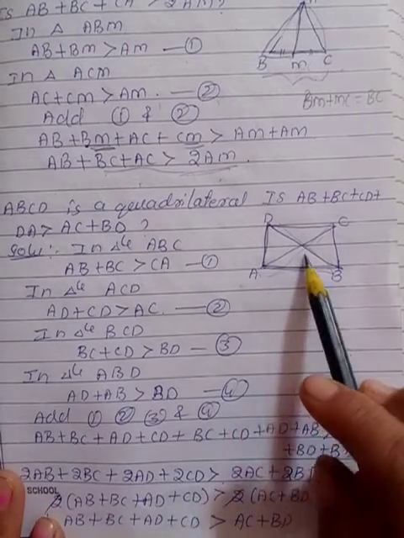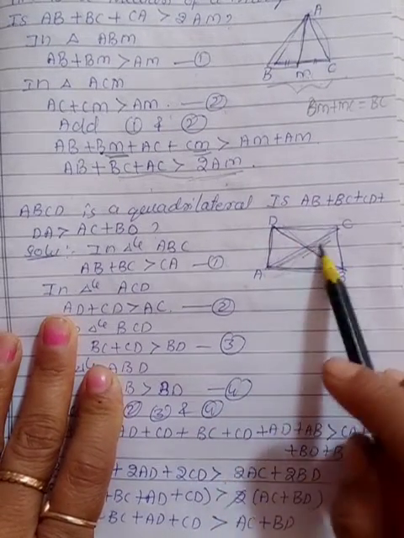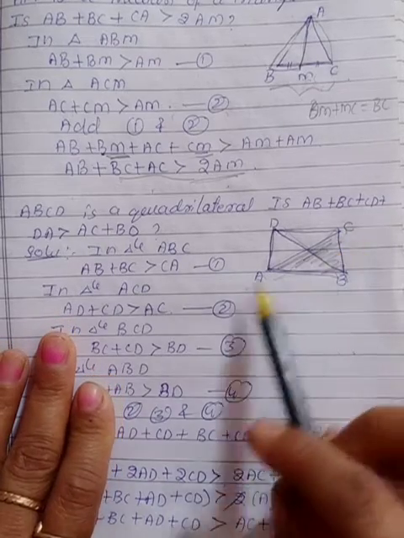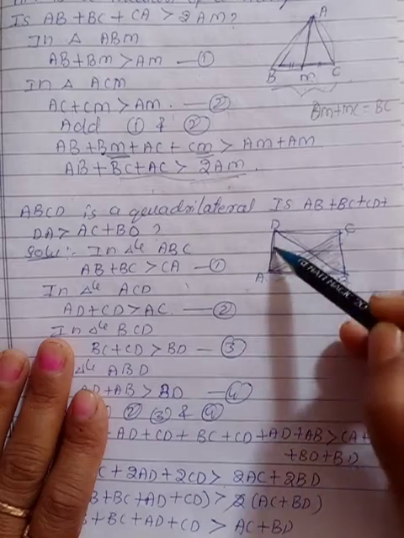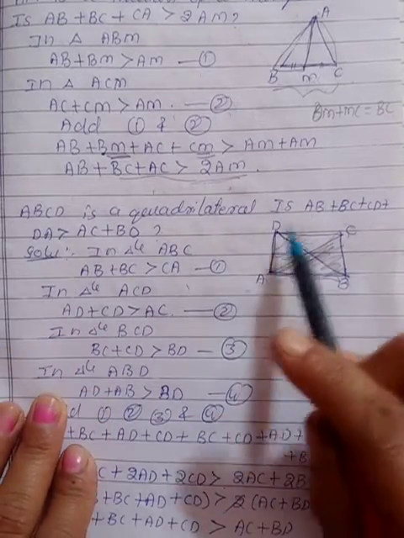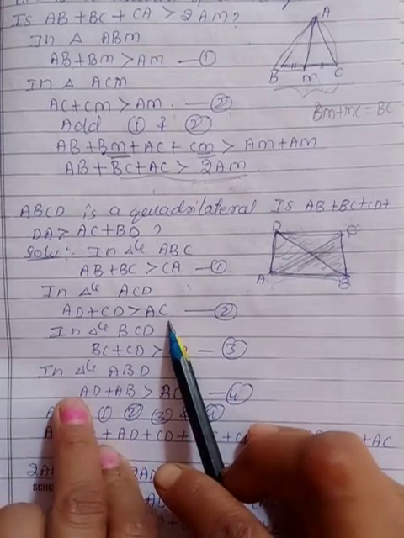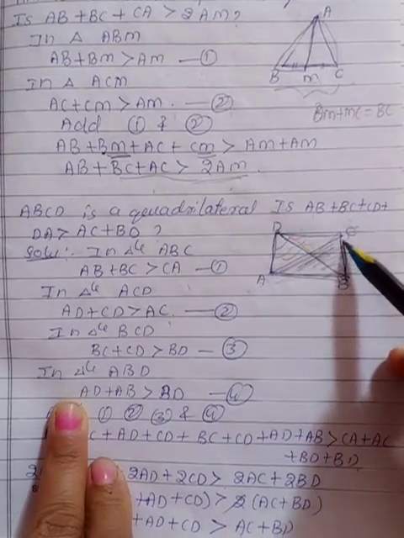First I have taken triangle ABC. In that AB plus BC is greater than CA. Call it as F1. Next, ACD you take. In that AD plus CD is greater than AC. Okay. Now BCD, go with this part.